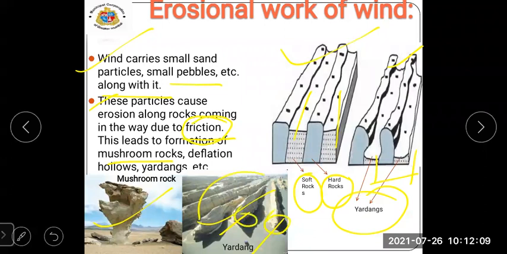And if the rock is soft, at that time we will see a steep trough, like a cone. You will see the shape of that soft rock. Okay, so this was about the erosional work of wind. Then we will move on to the next one.